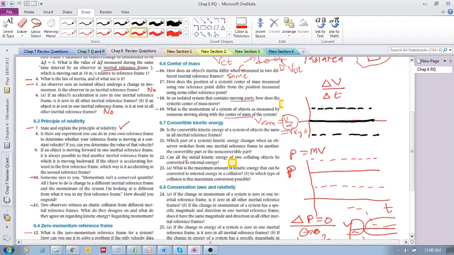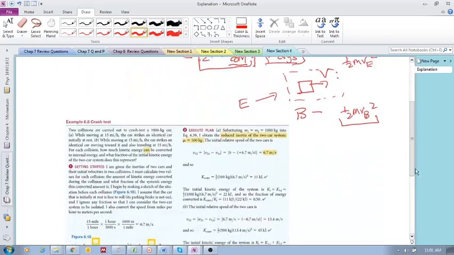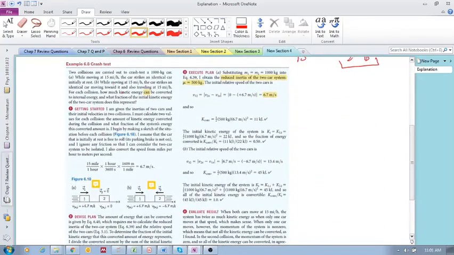Can all the initial kinetic energy of two colliding objects be converted to internal energy? Can all of the kinetic energy be converted? Well, only if what? Only if the velocity of the center of mass is 0. Does that make sense? So all of your system kinetic energy becomes convertible if the velocity of the center of mass is 0. We've done this multiple times, but go look at example 6.8.